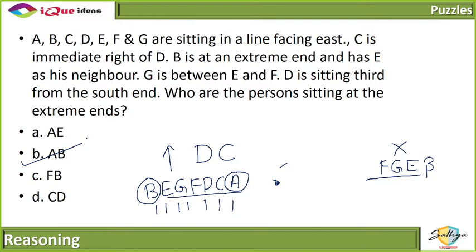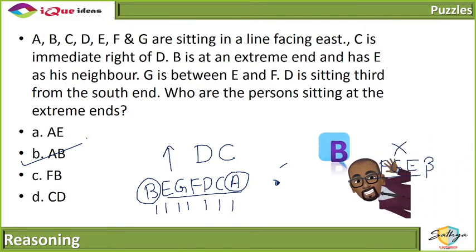So option 2 or option B is my right answer. Did everybody get this one? Yeah, if this is north, south, this is east and west. Now it is given that they are all facing east. So when they are facing east, then this side is the north end and this side is the south end.